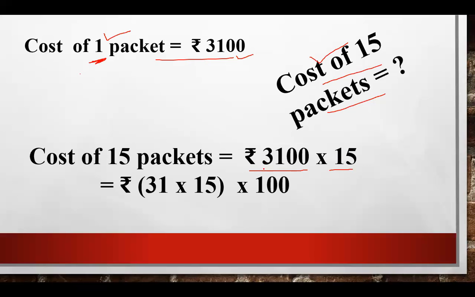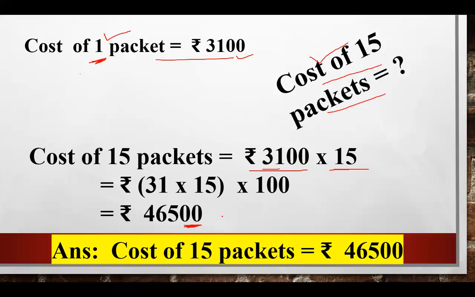Firstly, we have to multiply 31 into 15. Then after it, we will find its solution and we will add two zeros to the right of the answer. This will give you the cost of 15 packets, rupees 46,500. Thank you so much.